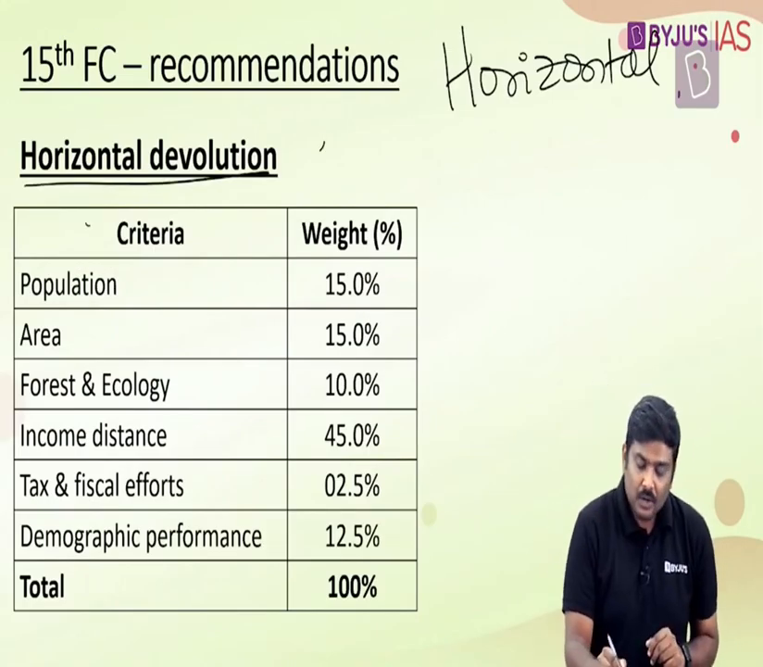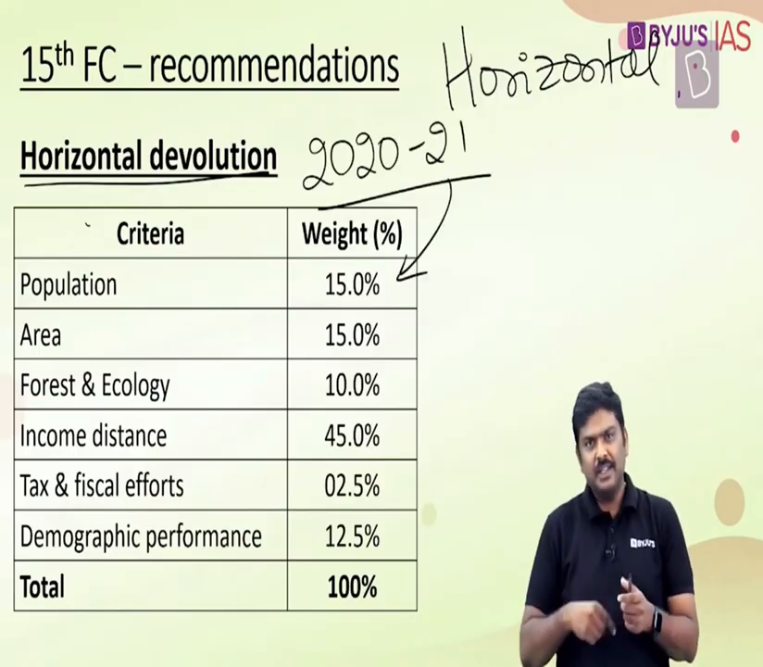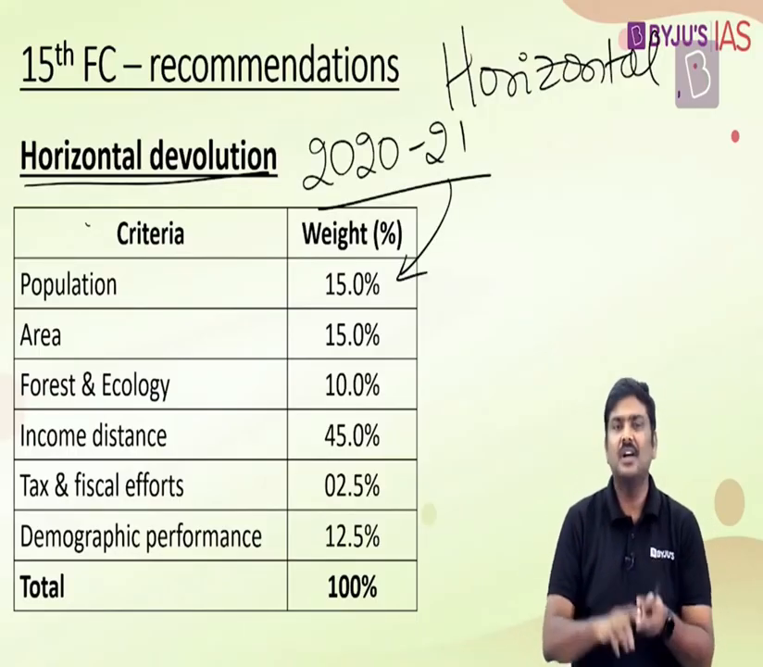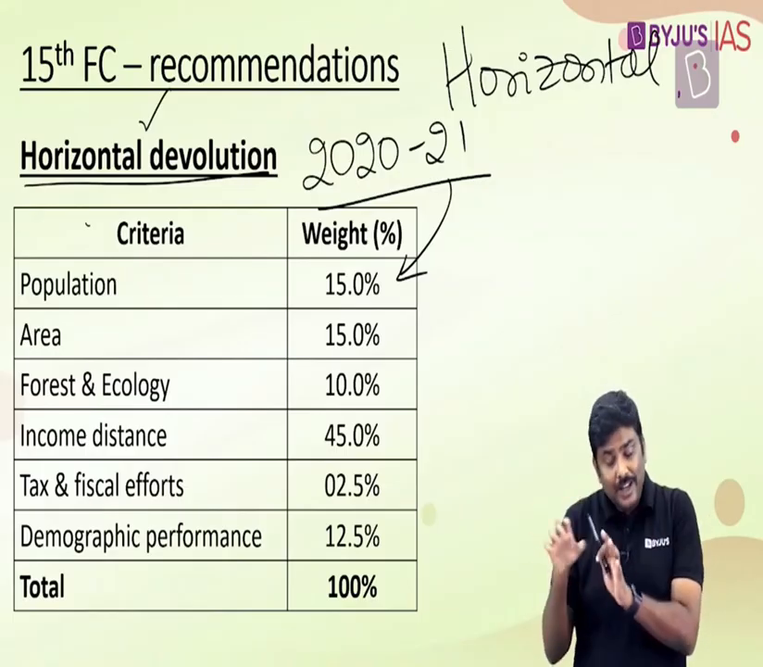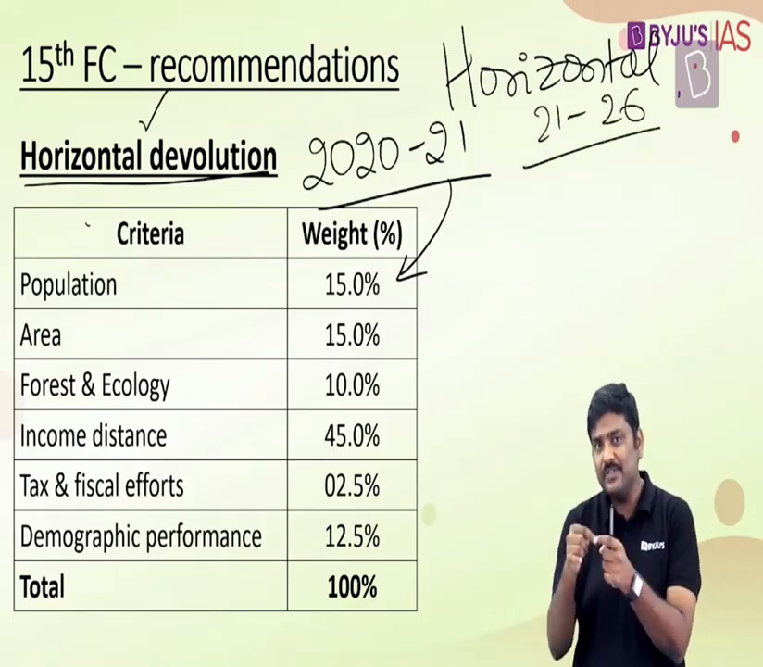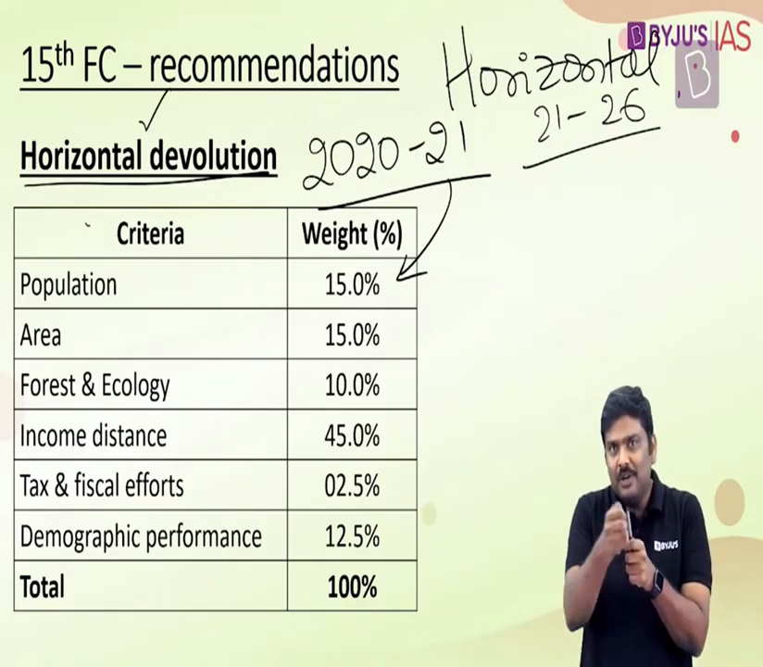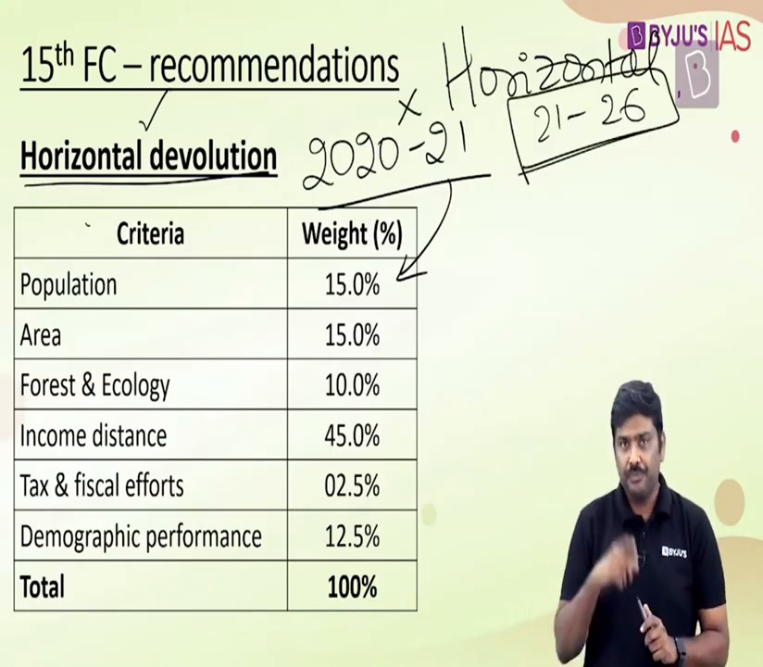Now, please understand this. For the 1 year, that is for 2020-21, this particular formula was provided by the 15th Finance Commission. Now, the same parameters, same formula, same weightage, again has been given in the form of a horizontal devolution for the tenure of 2021 to 26. But having said so, understand the next very important point here. Does it simply mean that whatever money went to the states, the same money will go to the states even for this particular devolution? Absolutely no.